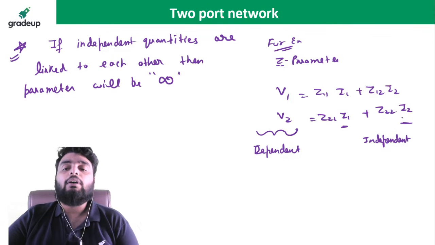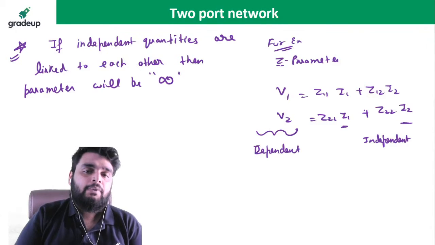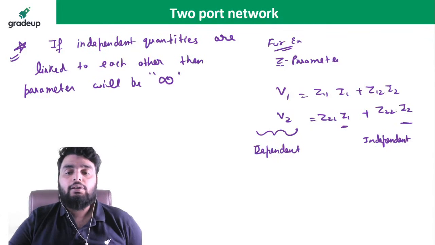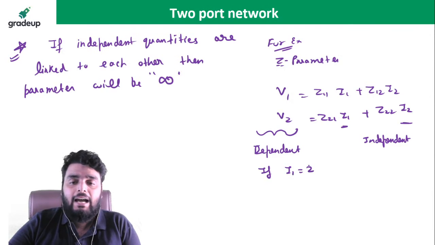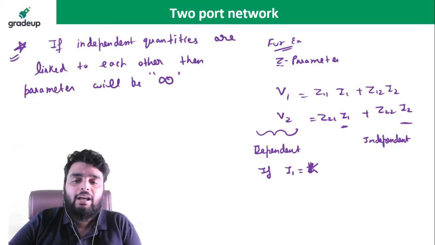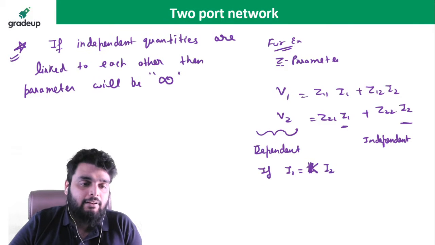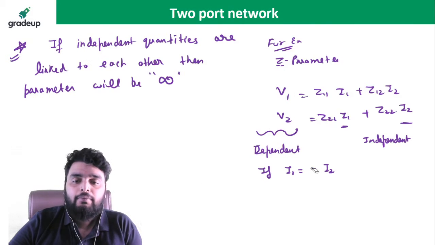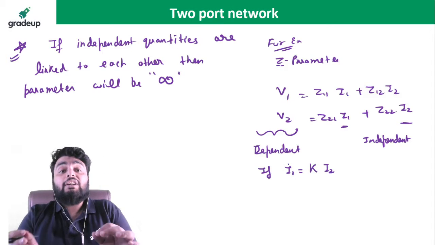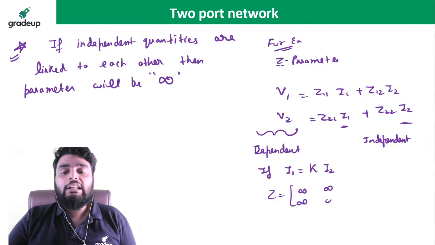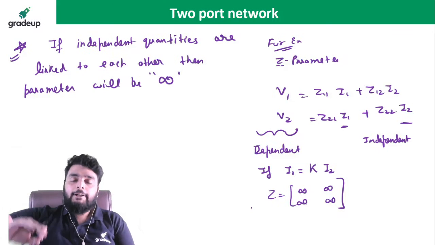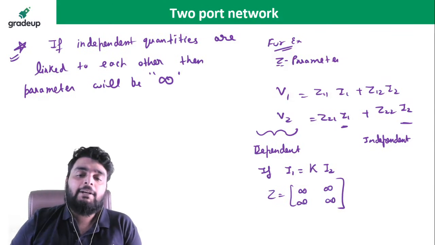Independent parameters means you can put any value of I1 and I2, but generally we put these values equal to 0. Now if I1 is somehow related to I2, or I can say from some diagram I can write I1 is k times of I2, that means you have some relation between the independent quantities. Then the z parameter will be infinite. So no need to solve further. You can directly write that the z parameter will be infinite.